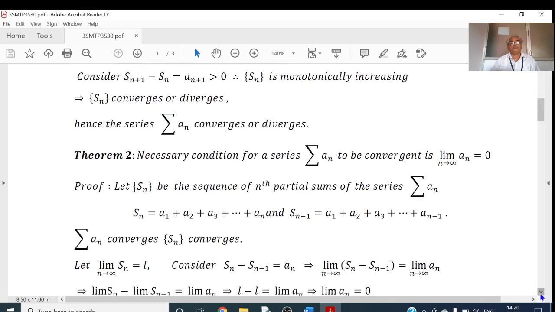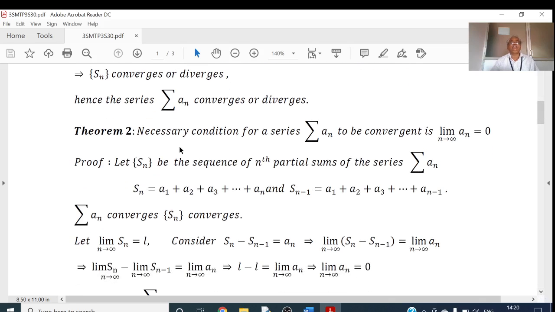Next theorem. This is the necessary condition of a convergent series. The theorem is: if the series sigma an is convergent, then limit of an as n tends to infinity is equal to 0. This is the necessary condition. If the given series is convergent, limit of an as n tends to infinity is equal to 0. This is the necessary condition.